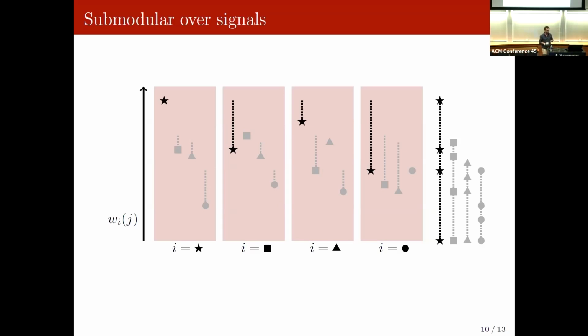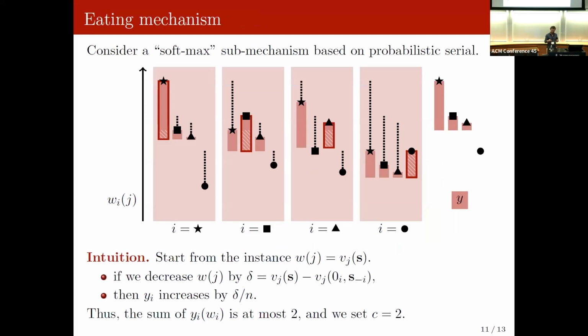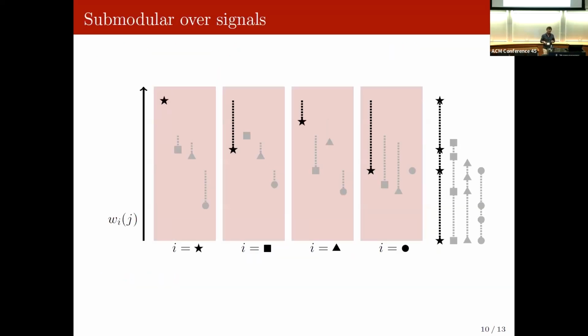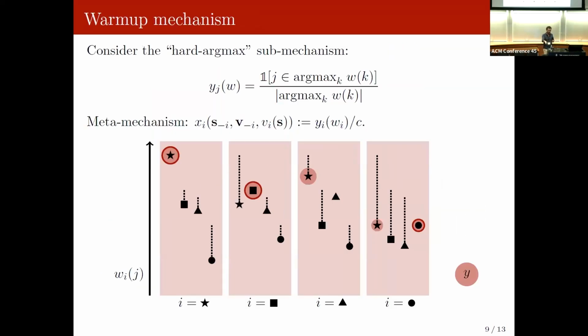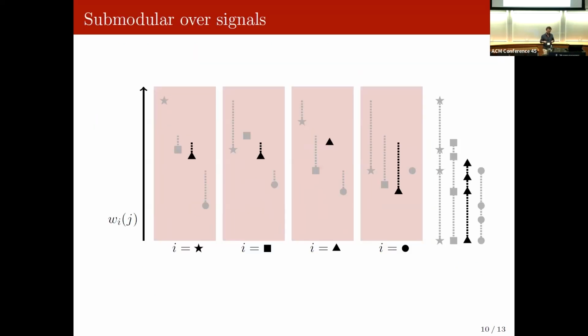And so this is one property satisfied by submodular valuation functions, and it holds for all of the other agents. So we can use this property. And in particular, in the previous example, we may be able to use the fact that values don't change too much to choose some assignment function which is a bit smoother than our hardmax, and to allocate the item that way.